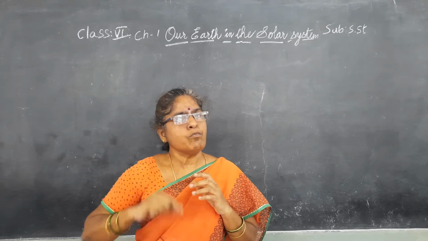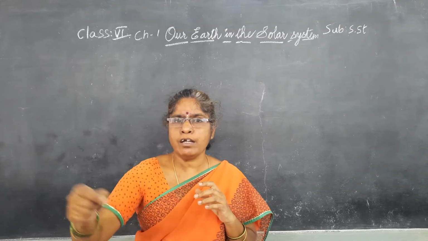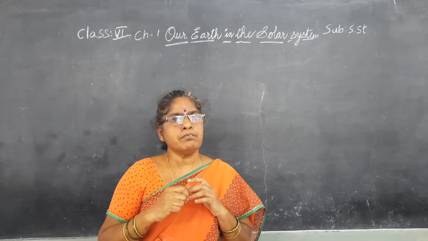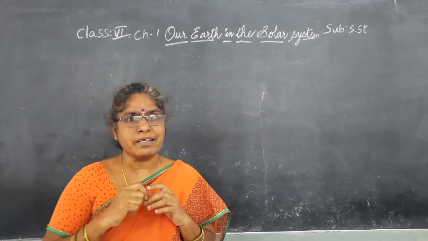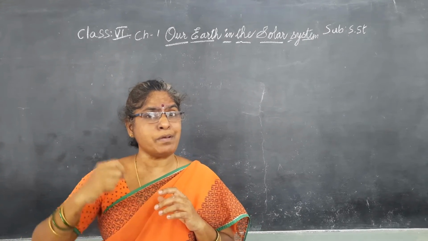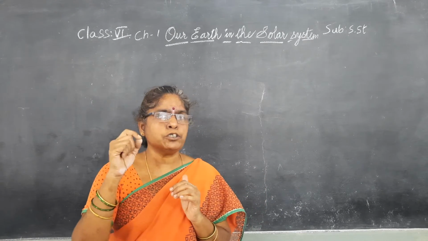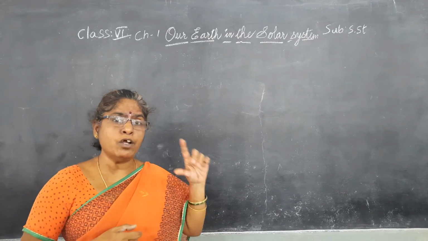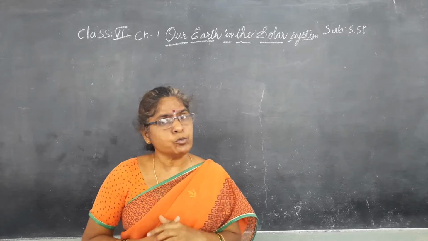What is the nearby star to us? The sun. Near means not very close. It is also far away from us, at a distance of more than 147 million kilometers. That is only near to us. That means you should think, what about the remaining stars? They are so far, that's why they look very tiny to us.